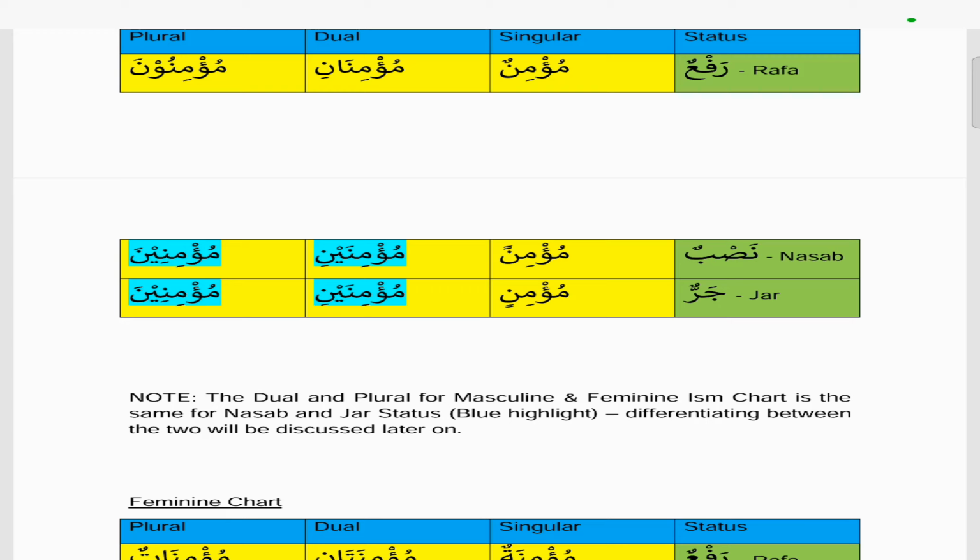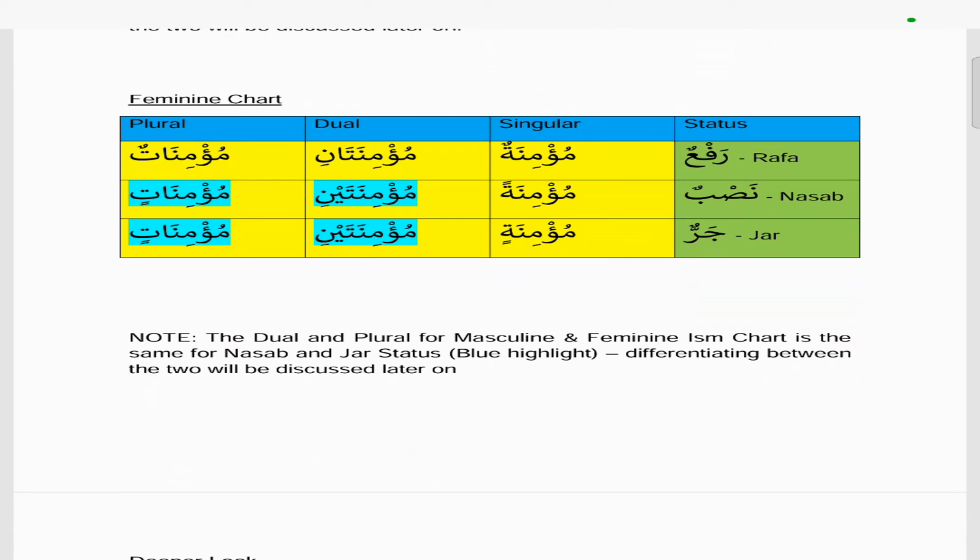If we look at the plural, the rafa for plural is mu'minuna, and the nasab will be mu'minina, and the jar again will be mu'minina. So it looks the same. So if we go to the feminine chart, to convert the masculine to the feminine, all we do is add a ta marbuta at the end. If you look at the singular rafa version, mu'minatun, the word mu'minu is still there. The only thing that's been added is the ta marbuta, which makes it feminine.